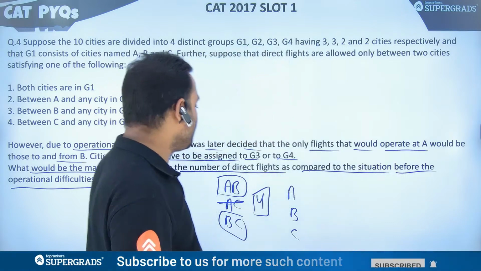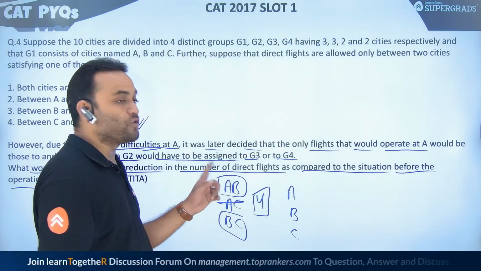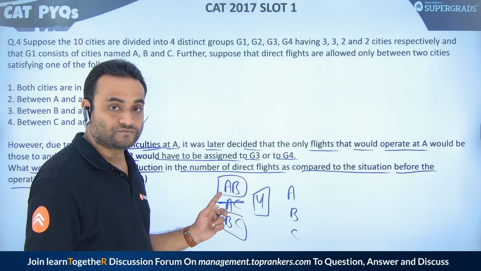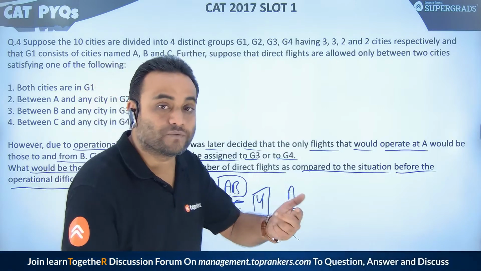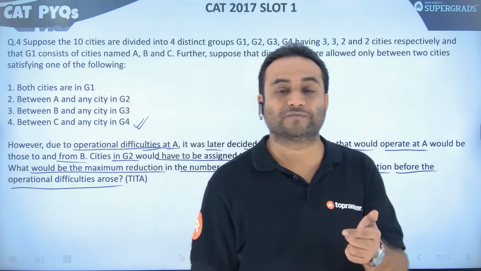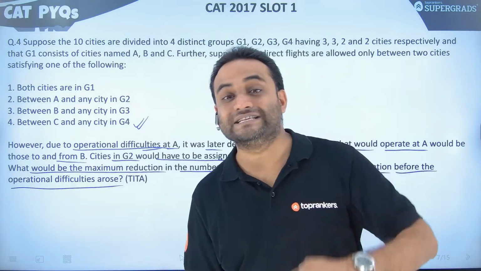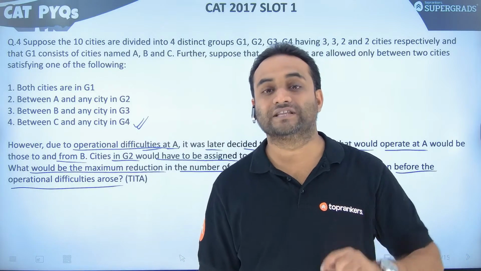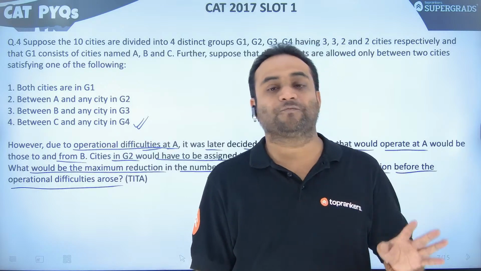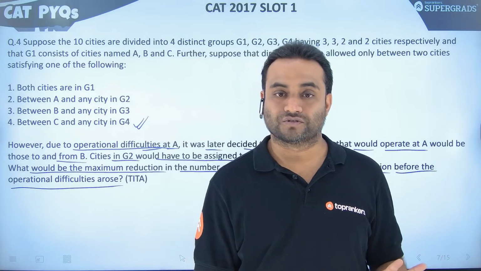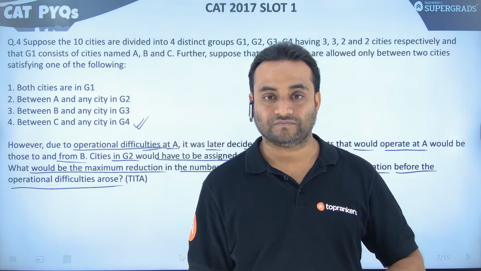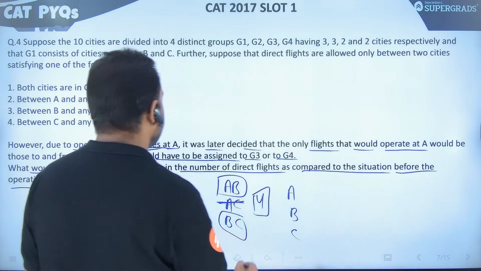If you break any of the flights, one of the 4 flights between A and B, that would create a problem. Any flights between B and any city in G3, that would create a problem. So no other flights can be reduced. That's it. So our answer for this question is 4.